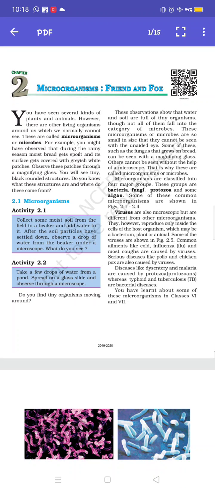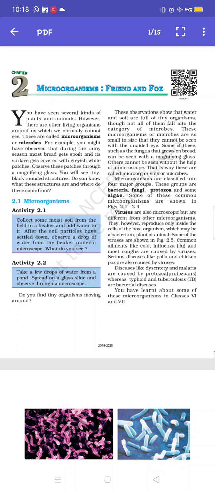Next, microorganisms may be unicellular or multicellular. Unicellular means made up of a single cell. Multicellular means made up of many cells. The science which deals with the study of microorganisms is called microbiology.